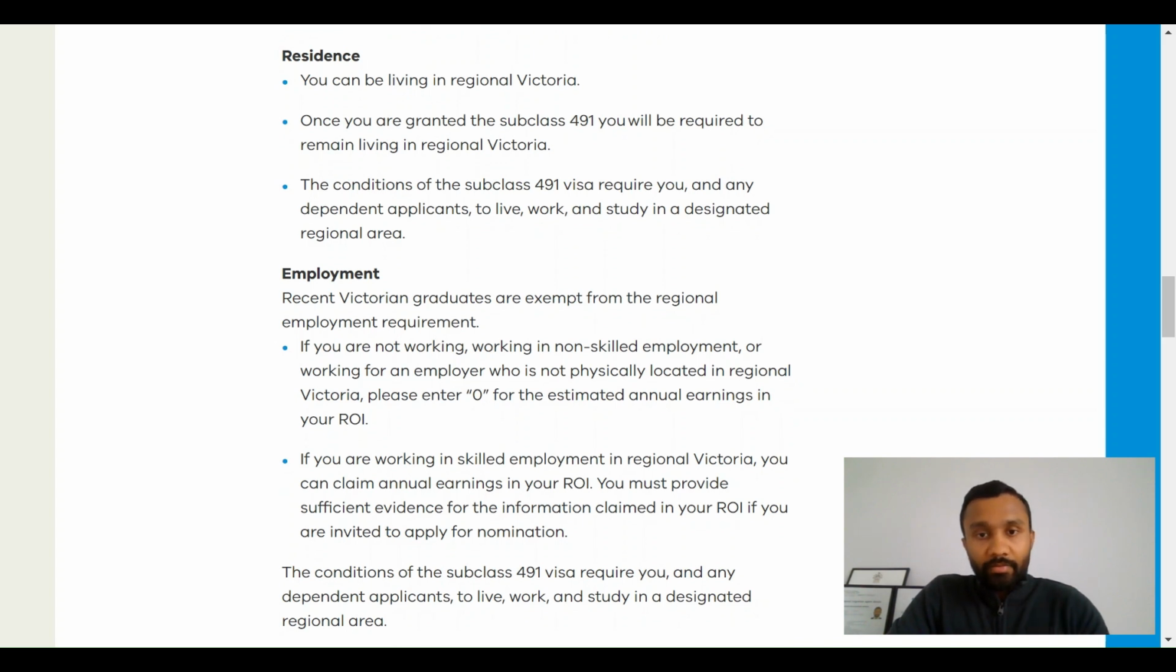So, just wanted to bring this update. This was actually published on the 19th of September 2024 from the Victorian State Government.